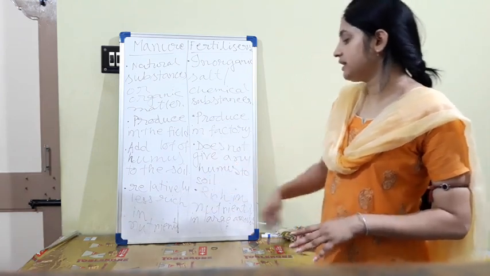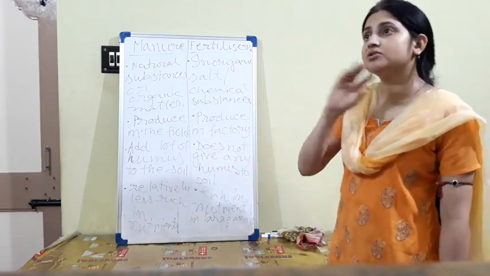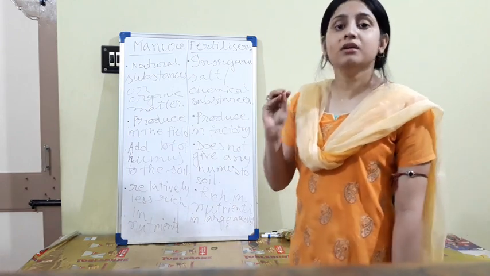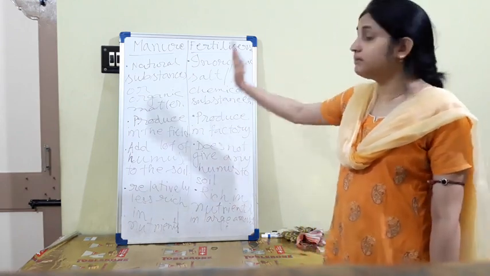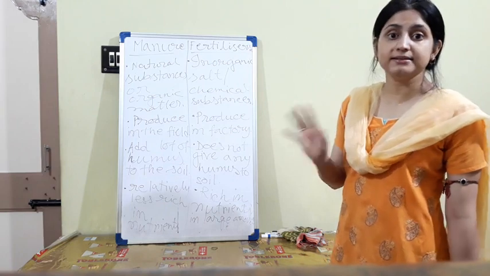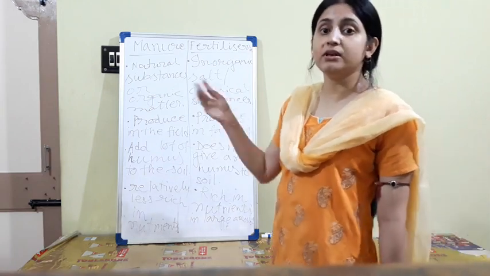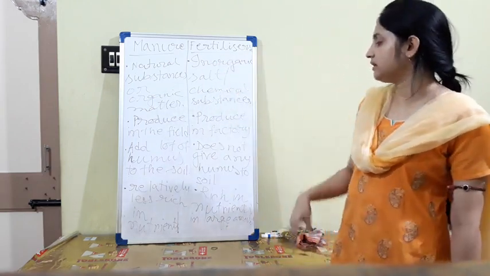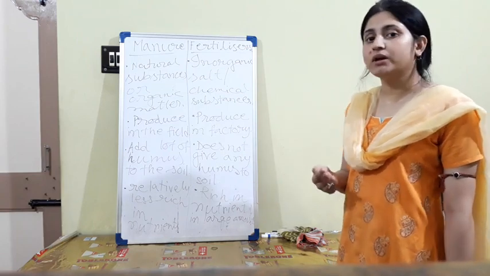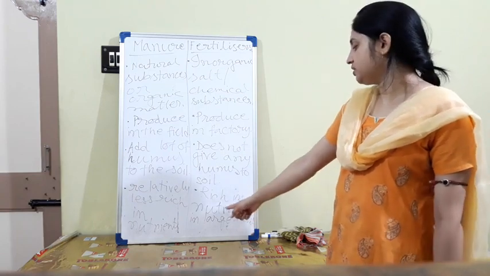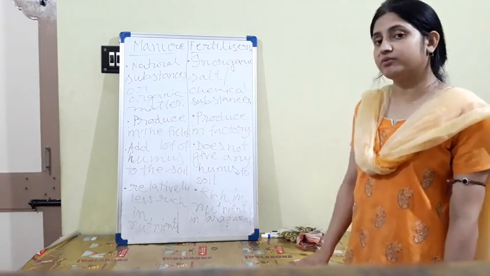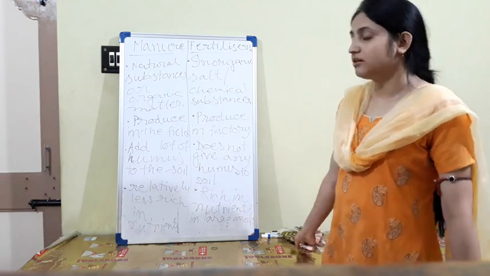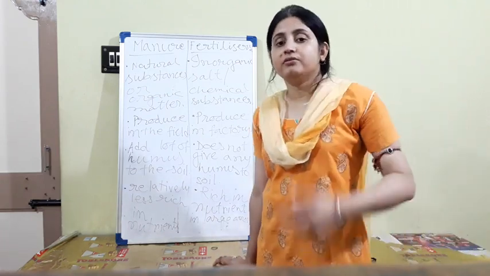Manure is relatively less rich in nutrients; it contains all types of nutrients but in less amount. Fertilizer contains only one type of nutrient, but rich in large amount. Okay, so that completes manure and fertilizers.